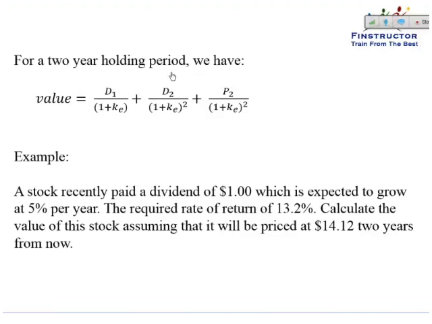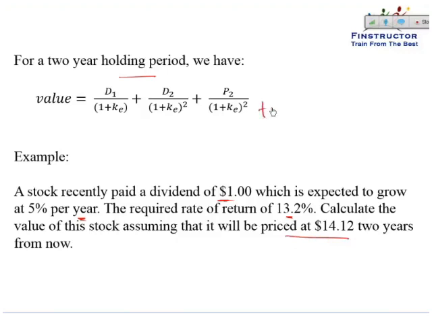Similarly, we can value using a 2 year holding period. So a stock recently paid a dividend of $1, which is expected to grow at 5% per year. The required rate of return is 13.2%. Calculate the value of the stock assuming that it will be priced at $14.12 2 years from now.